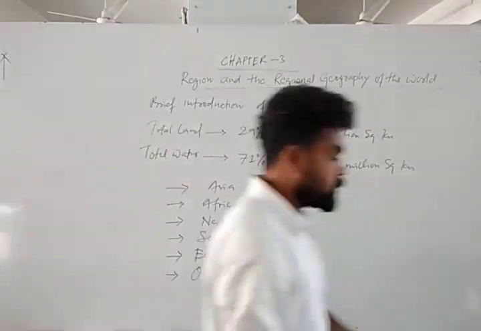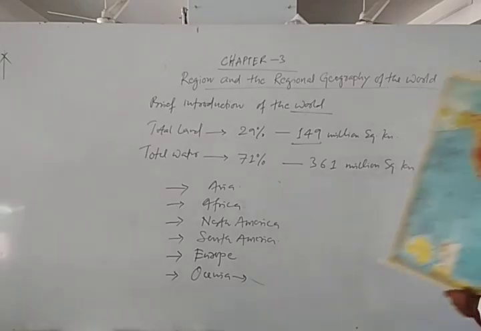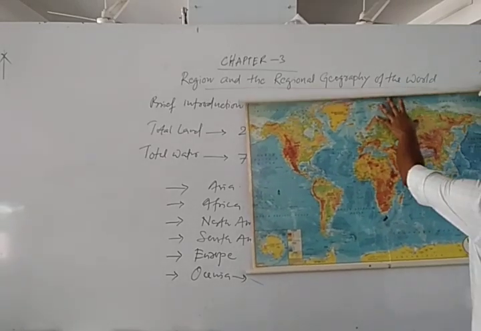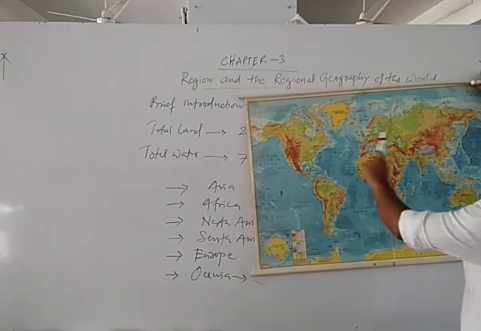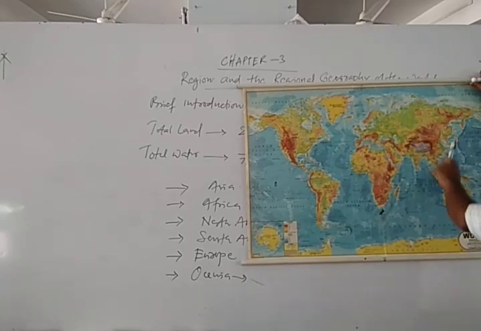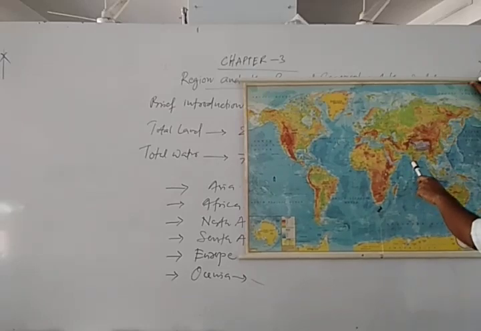Okay, first let me show the world map. So this is Asia. The whole continent consists of Asia. This is Africa. This is our beloved India.